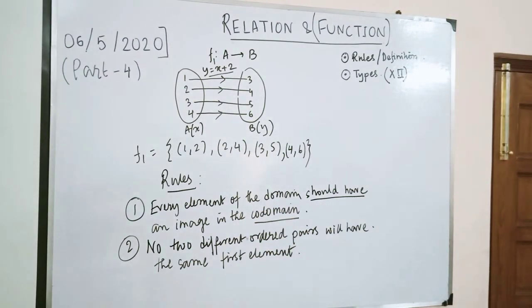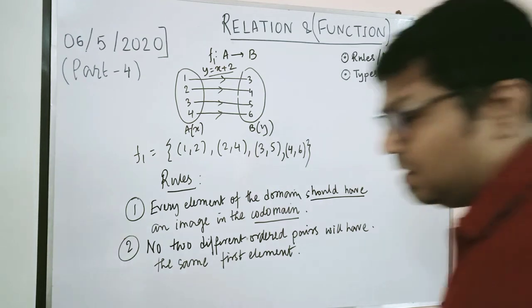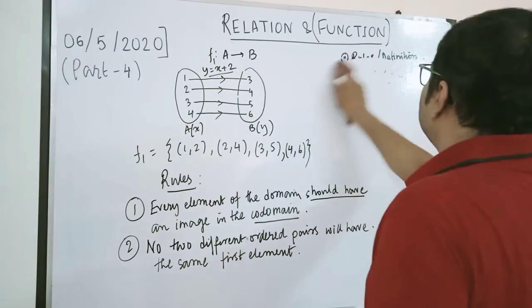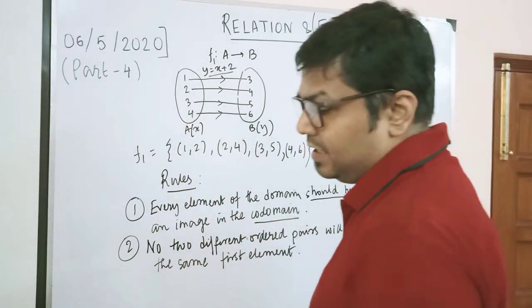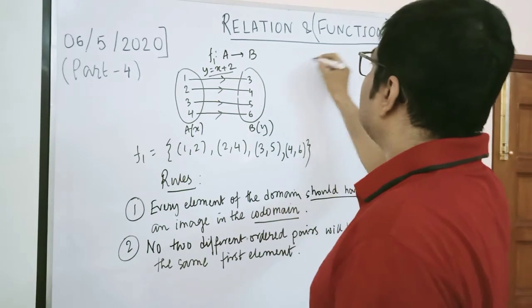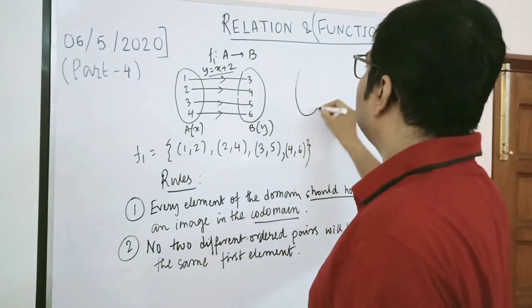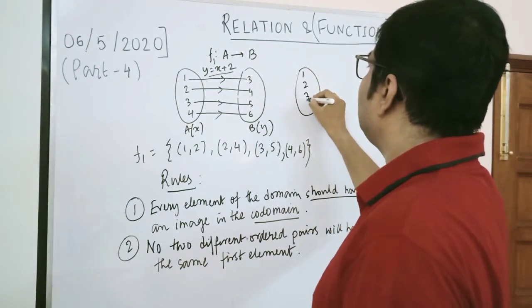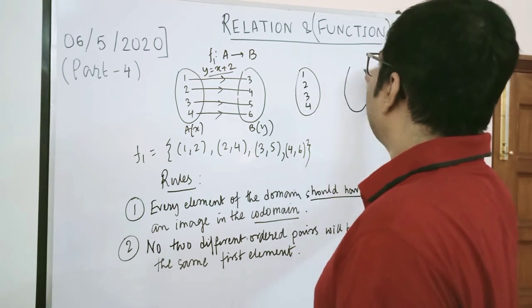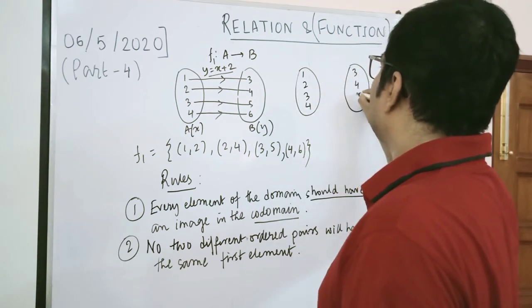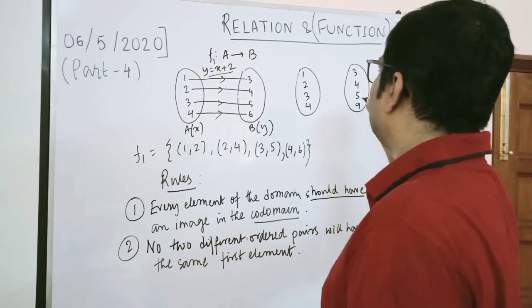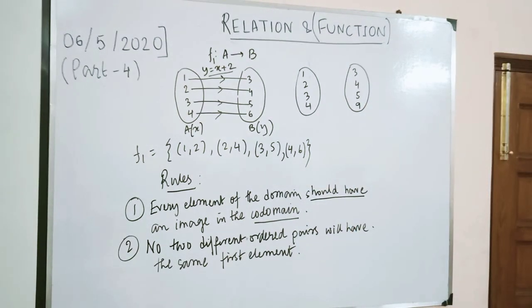But the most interesting thing we will see over here is when we try to draw another type of function. The same thing, I'll just take 1, 2, 3, 4, and instead of taking 3, 4, 5, 6, I will take only 3, 4, 5 and 9.